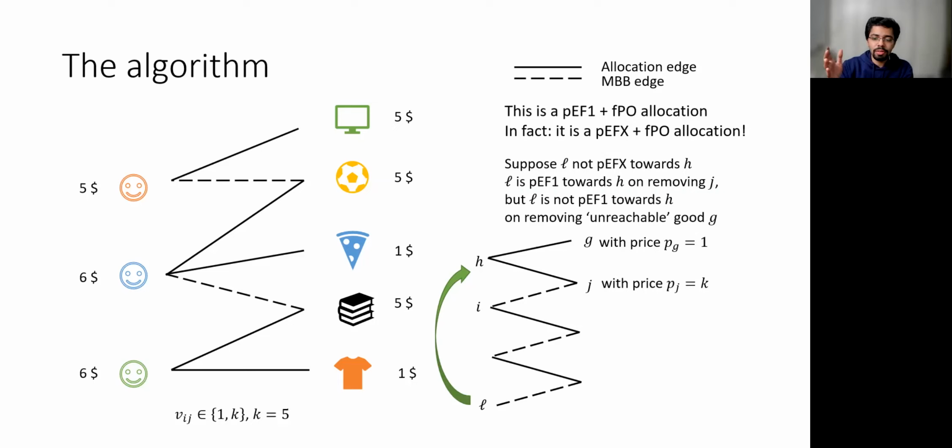Then because the values are 1 and k, i must also have an MBB edge to the good G because it's cheaper. If i considers it in her best interest to spend money on an expensive good of price k, then she should also consider it in her best interest to spend money on the cheaper good of price 1, which means that this MBB edge must be present. So if there is any PEF envy that L has towards H after removing G, because this MBB edge is present, our algorithm continues transferring these goods.